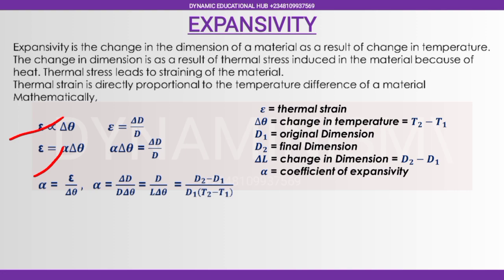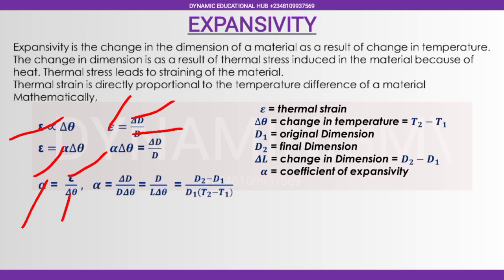Now make your theta the formula. Make your alpha the formula. Alpha will now be what? Your thermal strain over change in theta. And don't forget that your strain, now this type of strain is called normal strain, and this same strain is still what? Change in dimension over original dimension, and is as a result of what? We now call it thermal strain. Now thermal strain is change in dimension over original dimension.